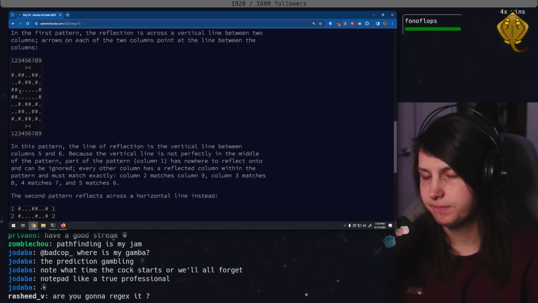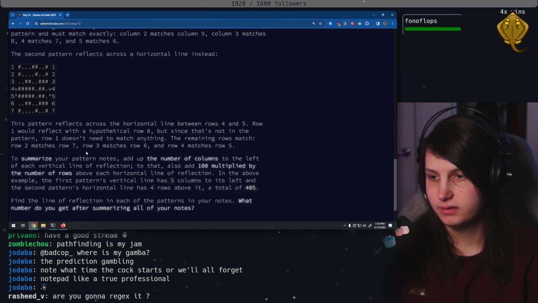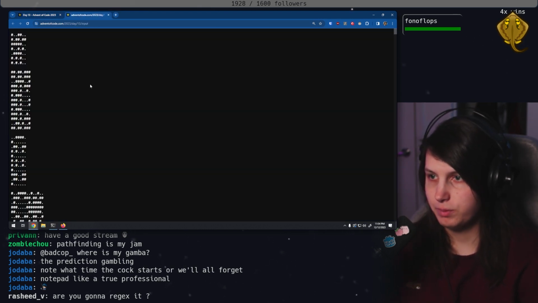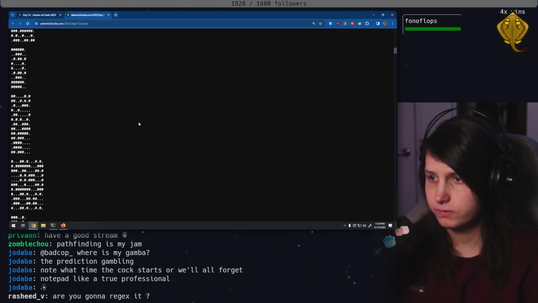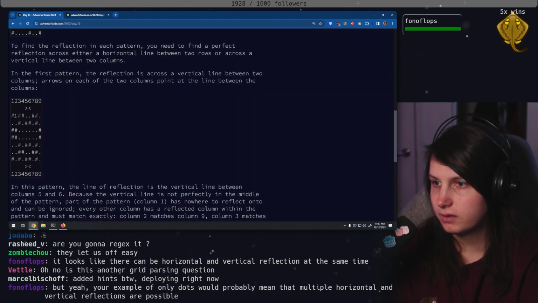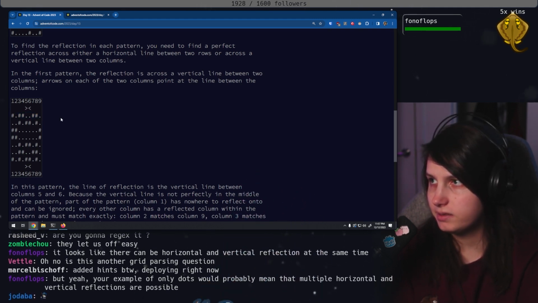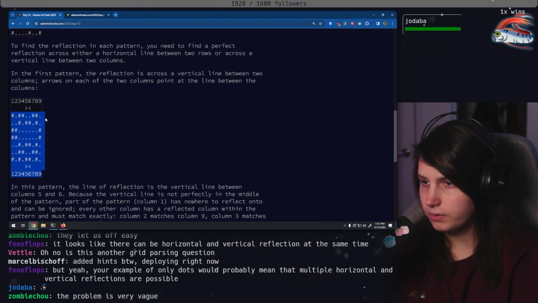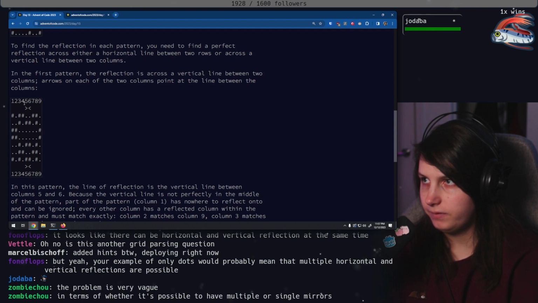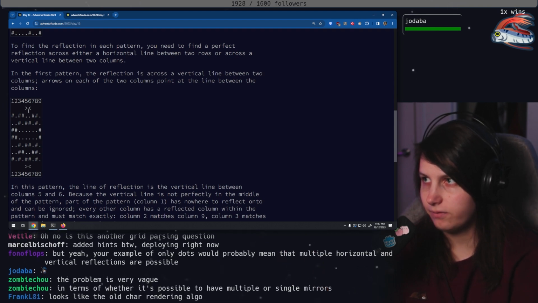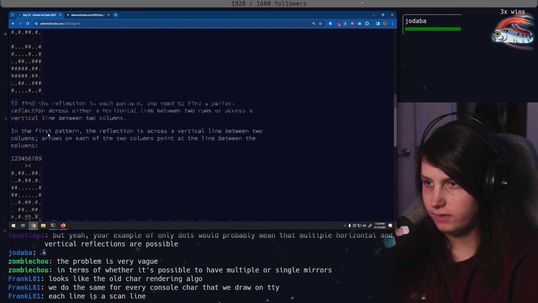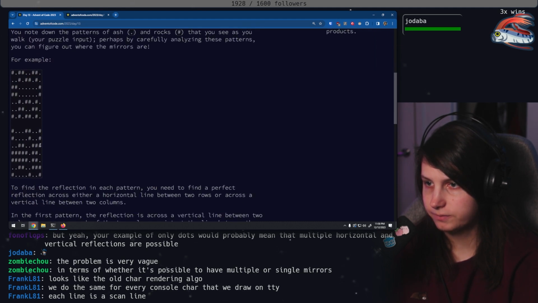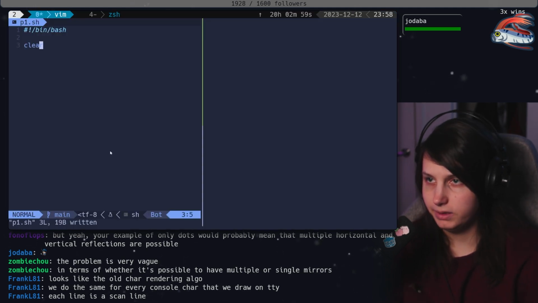I have an idea. I have a couple of ideas. How big's our input? Probably pretty big. Oh no, it's a bunch of little ones. So I'm thinking what we do is we walk a line, one line at a time. We find all of the places that are reflections in that line, and then we do that for each row. And if it happens at the same index on every row, okay. I have a plan, kind of. It's not a good plan.